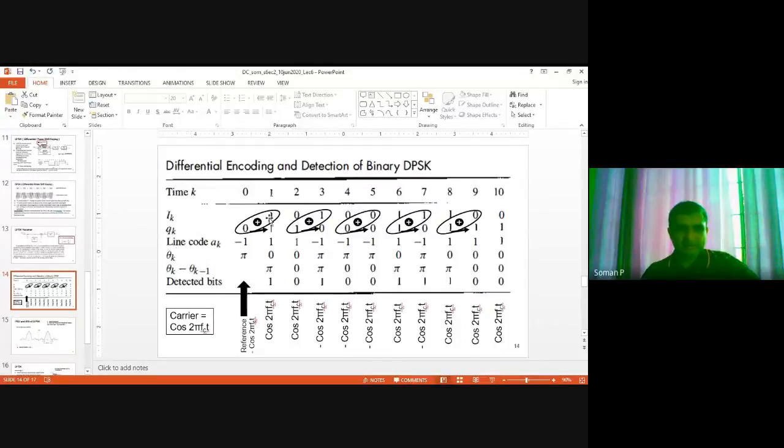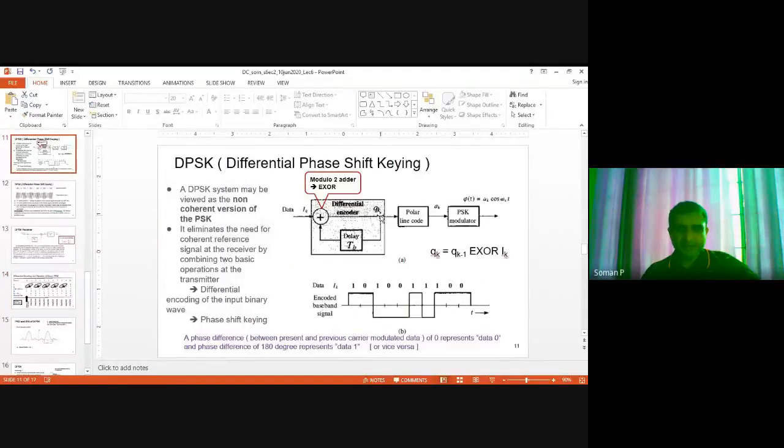Ik is the input bit stream 1 0 1 0 0 0. This is the Ik, the input bit stream, and what is Qk? Qk is the output of the differential encoder, that is Qk minus 1 XOR with Ik, right?